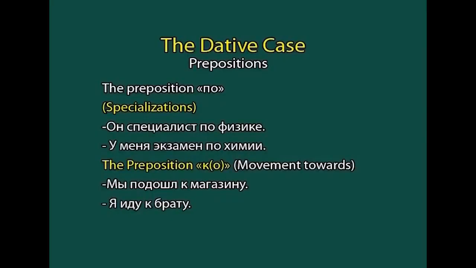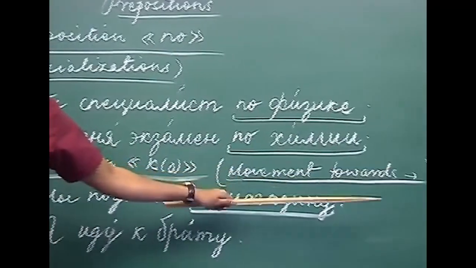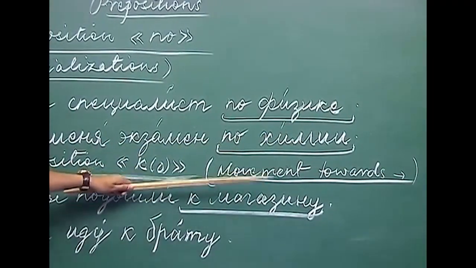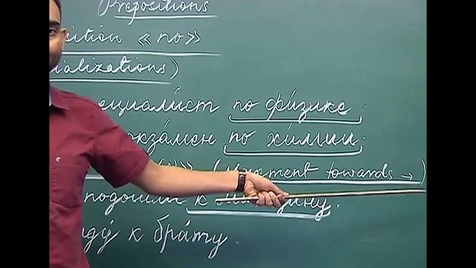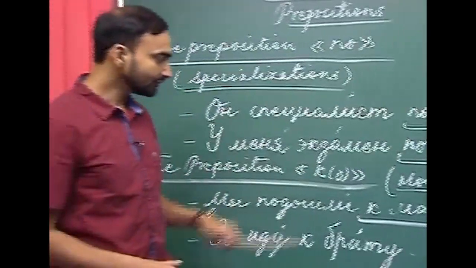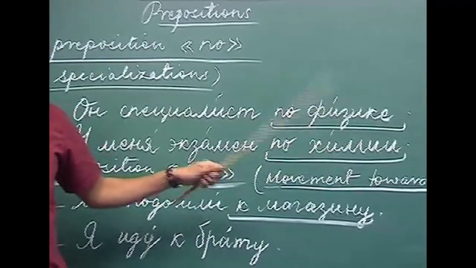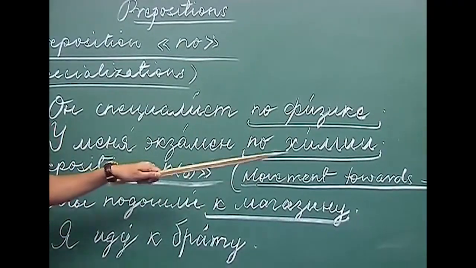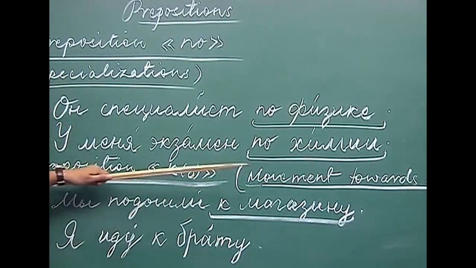Now, the second preposition we are going to discuss is the preposition к. К denotes the movement towards something or someone. So, basically it can denote the movement towards an inanimate being as well as an animate being, and it takes к чему, к кому. So, if you are using an animate noun, it will take к кому. If you are using an inanimate noun, the question will take к чему.